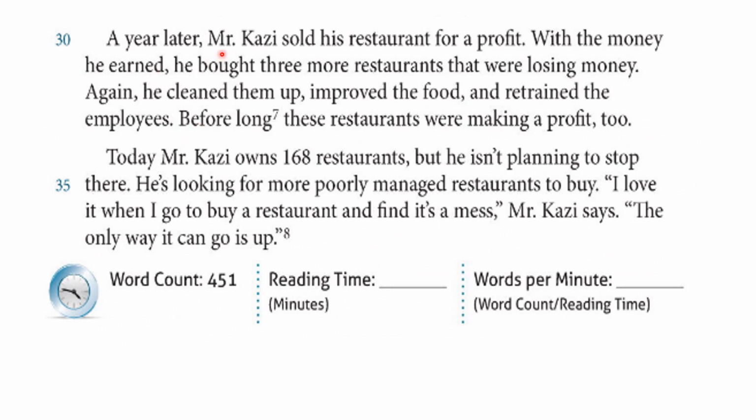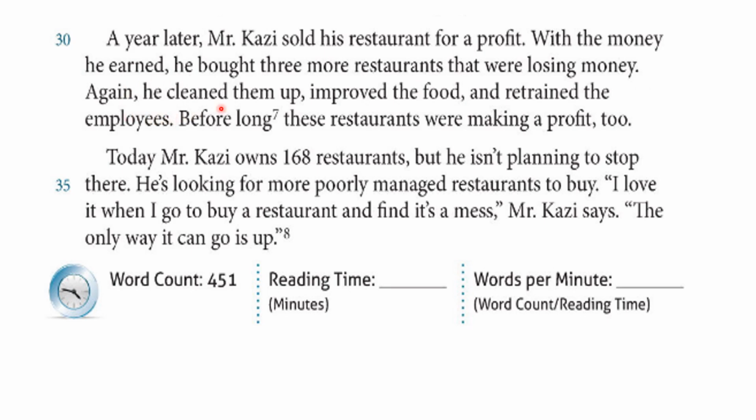A year later, Mr. Kazi sold his restaurant for a profit. After 1 year, after making his restaurant successful, he sold it and got a profit, extra money. With the money he earned, he bought 3 more restaurants that were losing money.